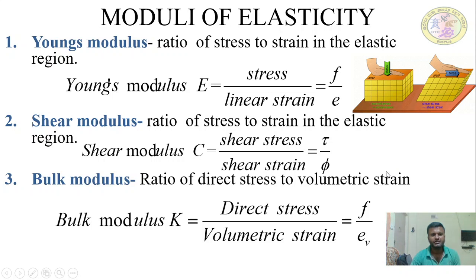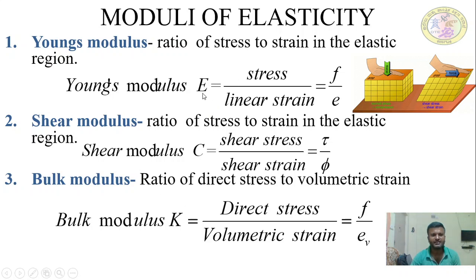There will be different sign conventions depending on the users, but we commonly use E, C, and K. E for Young's modulus of elasticity, C for shear modulus, and K for bulk modulus. So don't confuse the symbols.